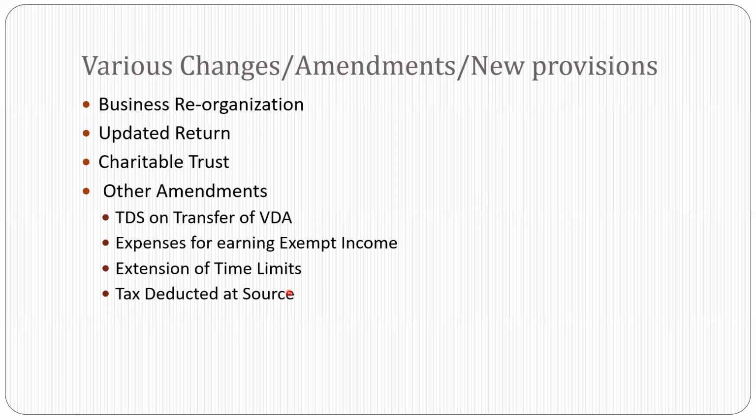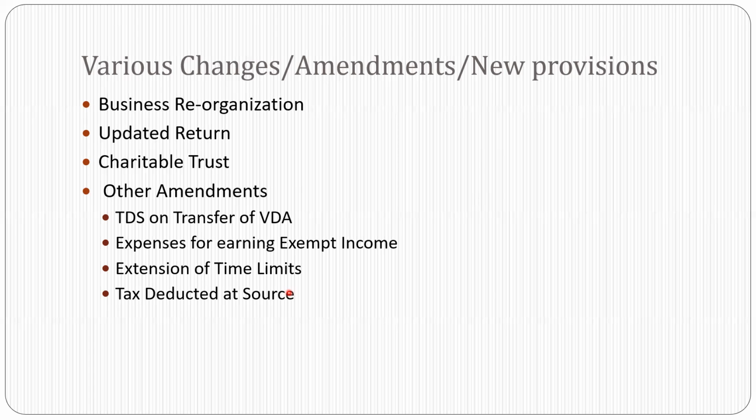So for startups, the profit eligibility for 3 consecutive years of non-taxability is now extended to startups whose date of incorporation is up to 31st March 2023. They all can get the benefit of 3 consecutive years of non-taxability of the income.